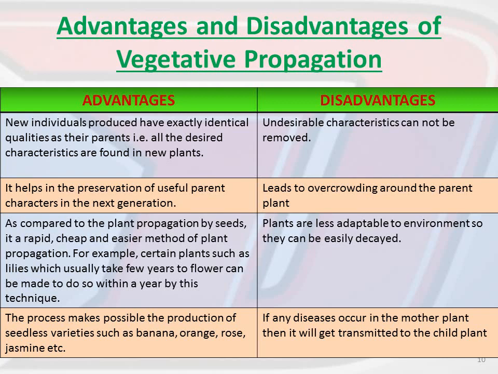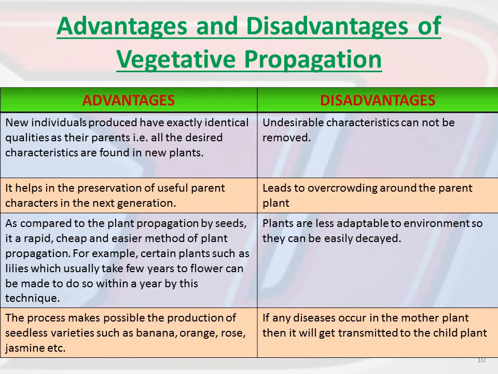As compared to plant propagation by seeds, it is a rapid, cheap, and easier method of plant propagation. For example, certain plants like lilies, which usually take a few years to flower, can be made to do so within a year by this technique. One example is given in your textbook also about potatoes, that if you use the tubers, or in simple words, those white colored eyes, right?